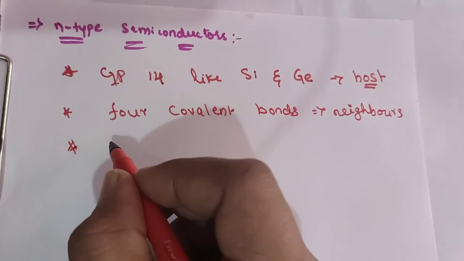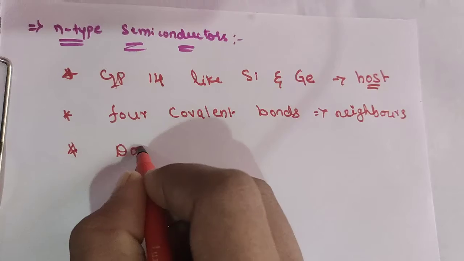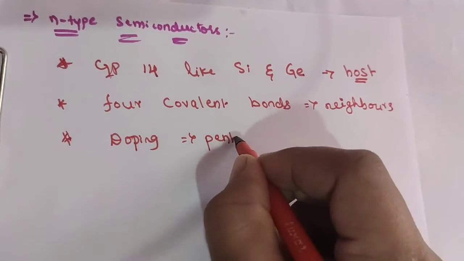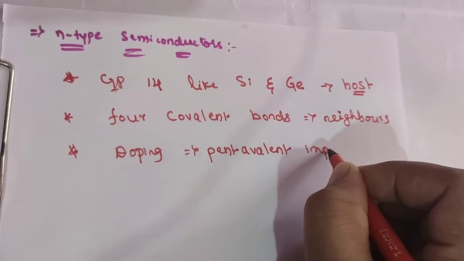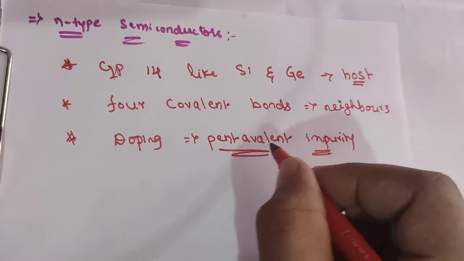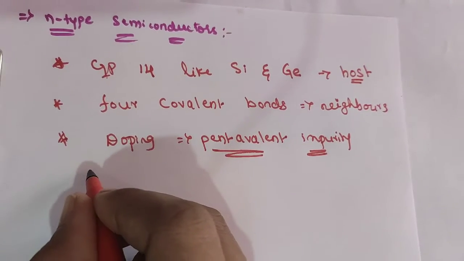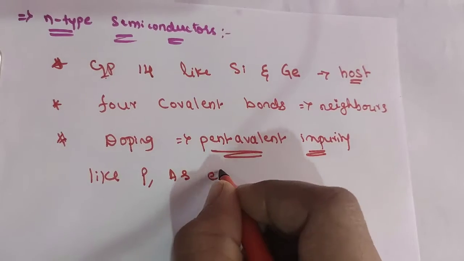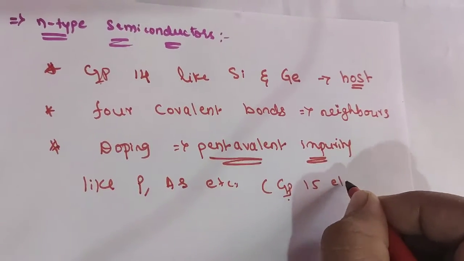Whenever we dope with pentavalent impurities, we apply the doping process using which type of impurity? Pentavalent impurity. What is pentavalent? It means the impurity must have 5 valence electrons, like phosphorus, arsenic, etc., group 15 elements.